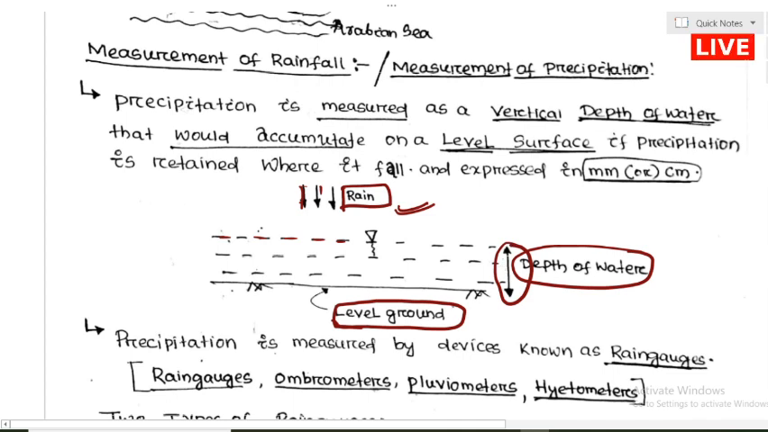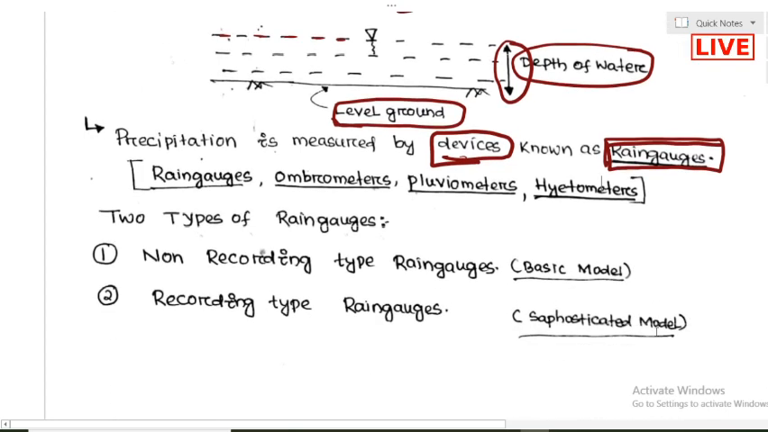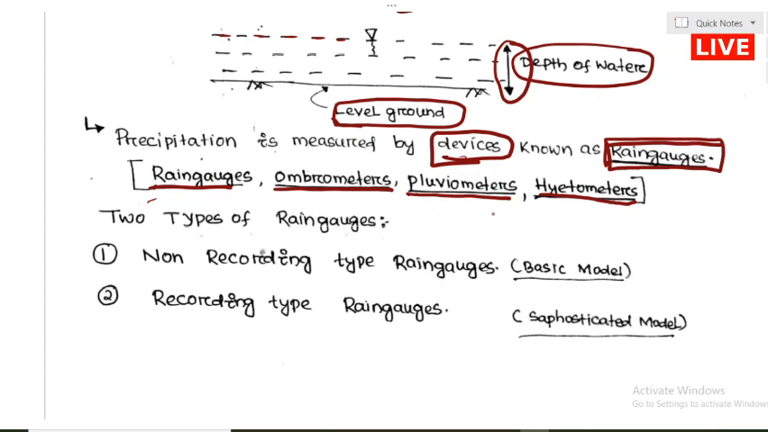Rainfall is measured by using some devices called rain gauges, and many different names are there. Some call it a rain gauge, in some books it is written as umbrometer, in some pluviometer, in some hytometer. These are the devices used to measure the depth of rainfall, or to measure rainfall or precipitation.